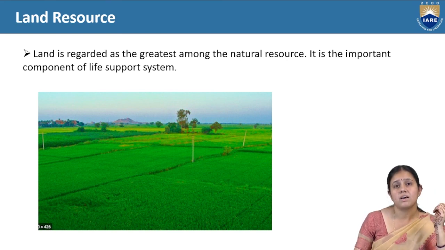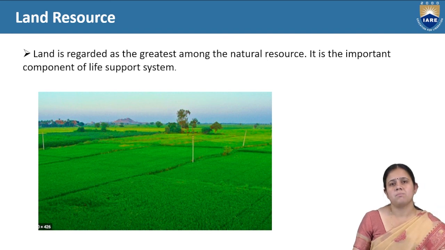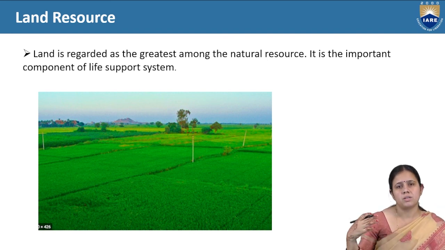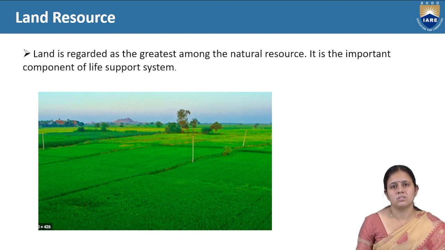All these resources are very important for human life, and the main conclusion of this lecture is to use all these resources in a sustainable manner so that they can be used by future generations also. In coming lectures, we will discuss these resources, the problems associated with them, and the technology we need to develop for more advancement.